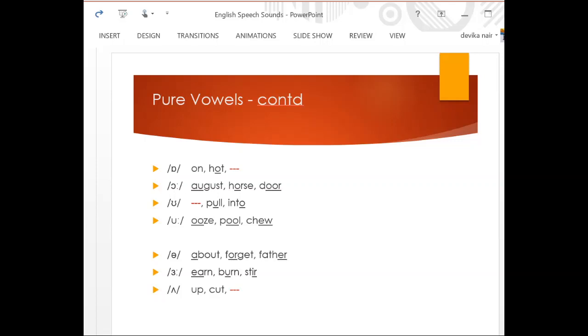But what about these sounds in the medial and final position? Yes, in the medial position you have plenty of words. Pull, pull. Then final position for short U, not many. Into and so on. And for the long U, you have words like chew, etc. Medial position, of course, you will find plenty of words like choose and pool and cool, etc. What about short U in the medial position? You have words like book, look, not look and book, right?